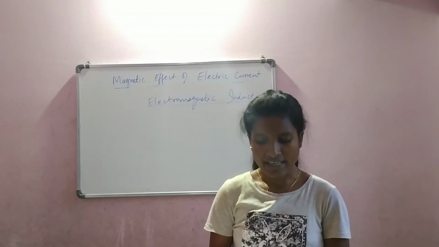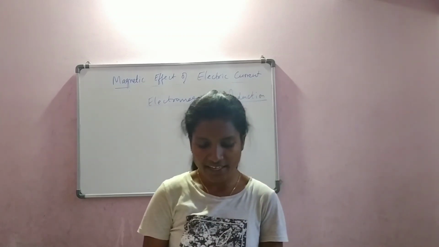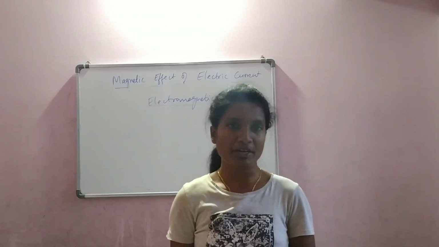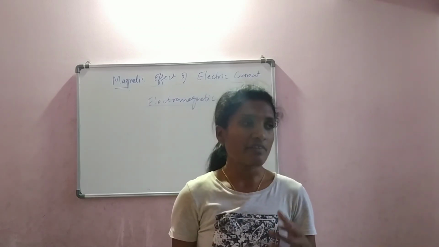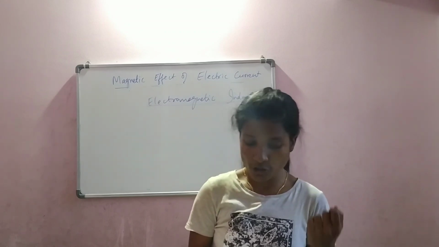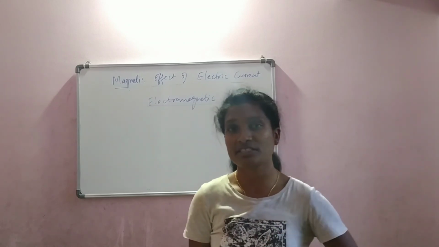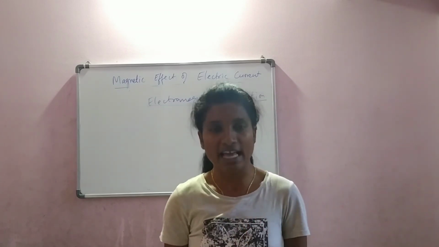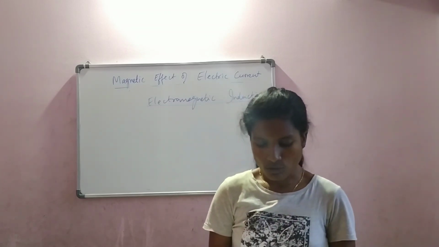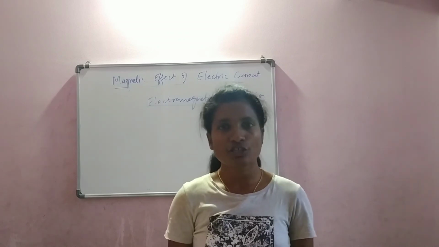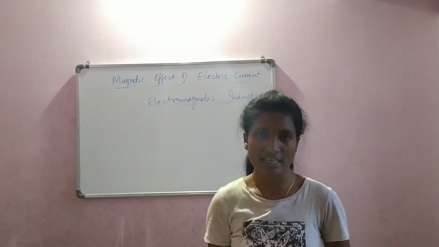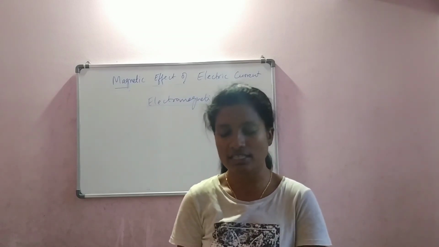And a galvanometer is an instrument which can detect the presence of electric current in a circuit. We have an ammeter to measure electric current, but to detect whether electric current is present or not, we have a kind of sensor called a galvanometer. So this is an introduction to electromagnetic induction. There are some experiments to demonstrate electromagnetic induction, which we will be discussing in the next session.